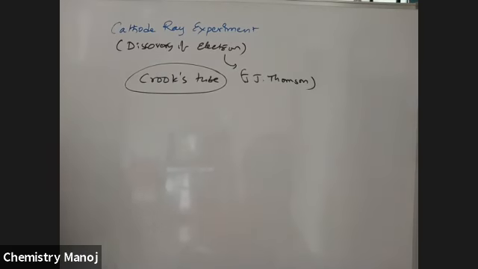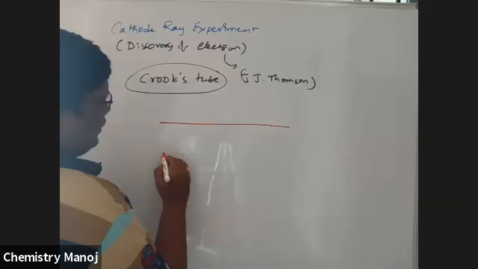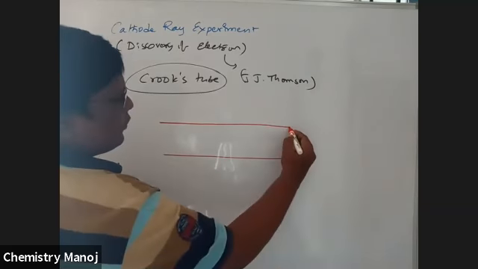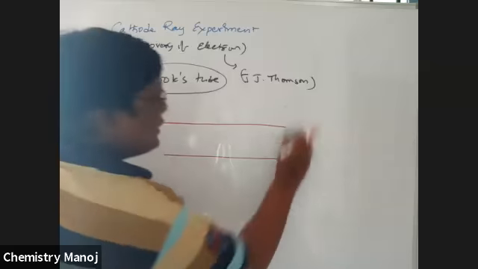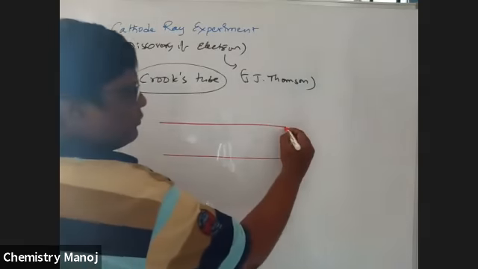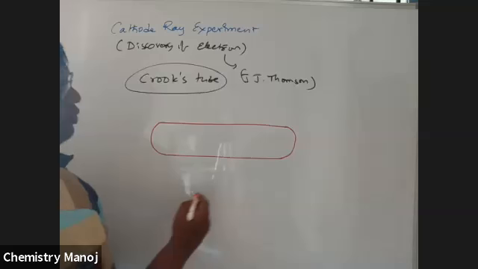Take the Crookes discharge tube, that is a glass tube, closed at both ends. That one and this one are both closed.